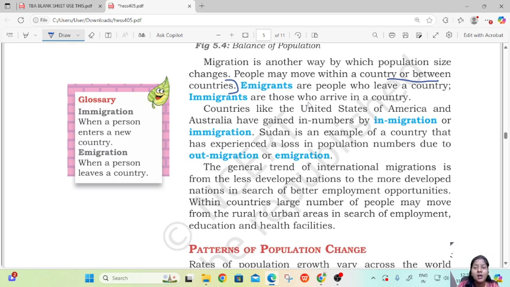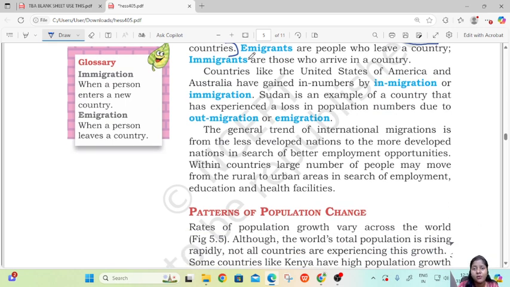Countries like the United States of America and Australia have gained in numbers by in-migration or immigration. Sudan is an example of a country that has experienced a loss of population because of out-migration or emigration.